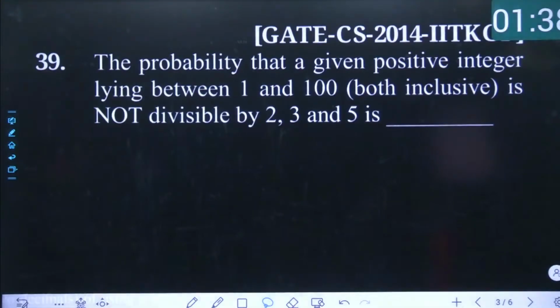Is not divisible by 2, 3 and 5. Tell me what the best answer for this given question must be.